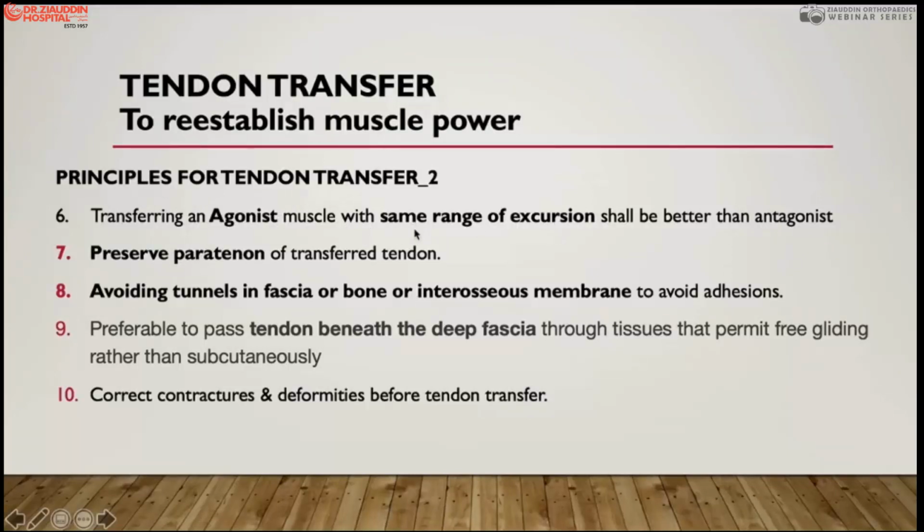And also a similar range of excursion should be there in the tendon you are transferring. You also need to preserve the paratenon, because you have to give smoothness to the movement of the tendon, and adhesions should not develop if you preserve the paratenon. Then it should not be passed through the fascia or interosseous membrane. If you can avoid it, you do, because of adhesions. And preferably pass it through the tendon sheath, through the deep fascia, but sometimes, not usually, through the subcutaneous